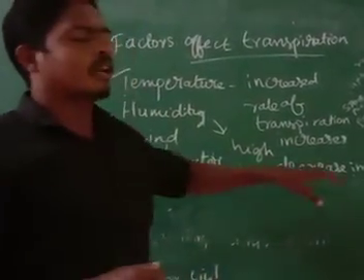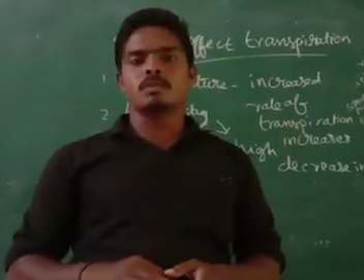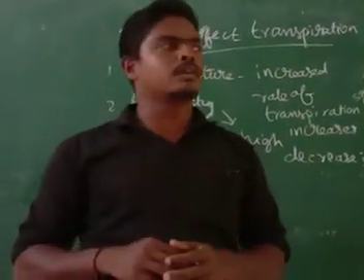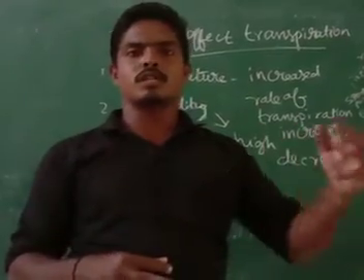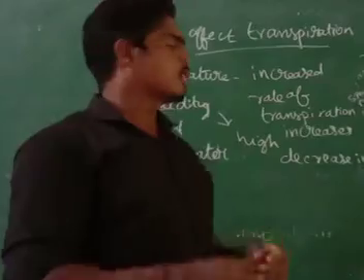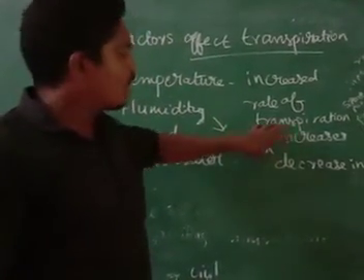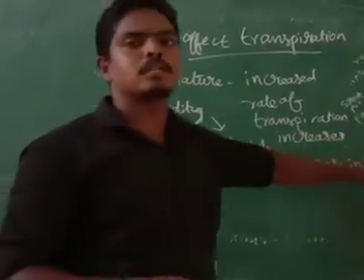So after raining, the atmosphere is filled with water vapors, a high amount of water vapor compared to the water present in the plant. That's the reason that when humidity is high, transpiration decreases.